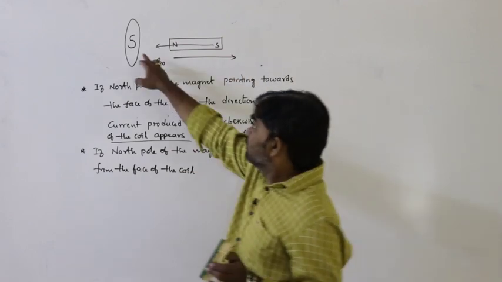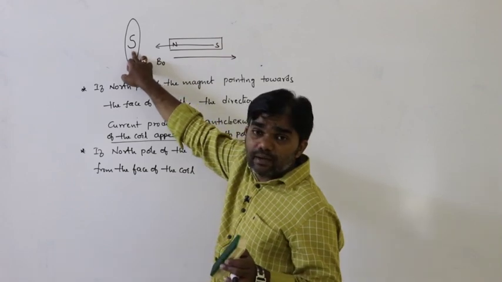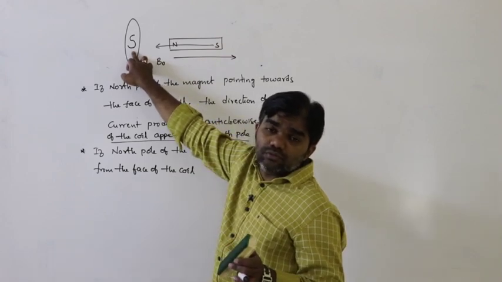There must be attraction. That means the face of the coil acts as south pole.